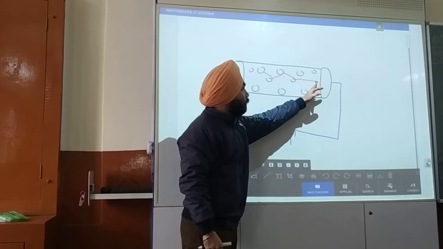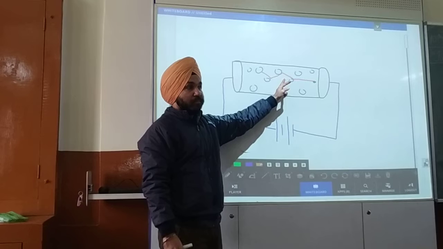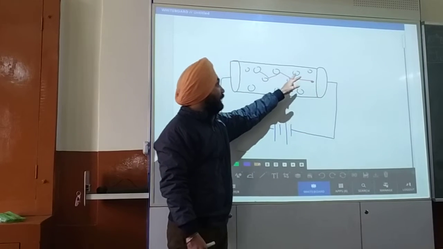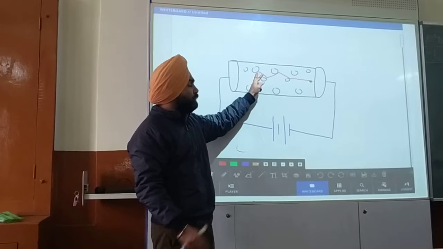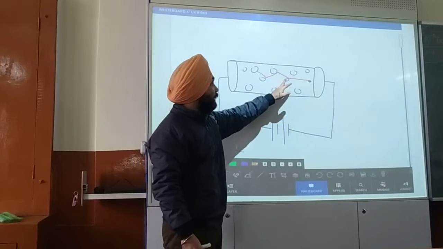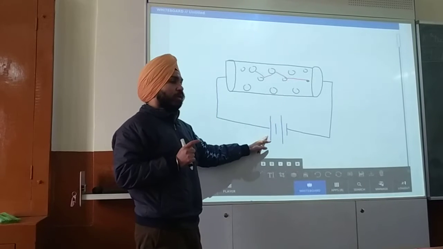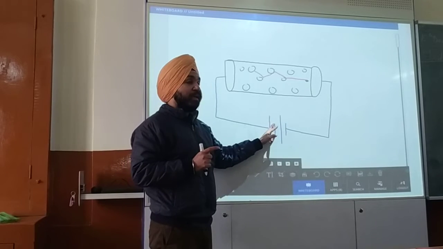It goes from one end to the other by making a number of collisions. Because of the collision, it loses energy at every stage. And what is the source of the energy? The answer is the voltage difference given by the battery.